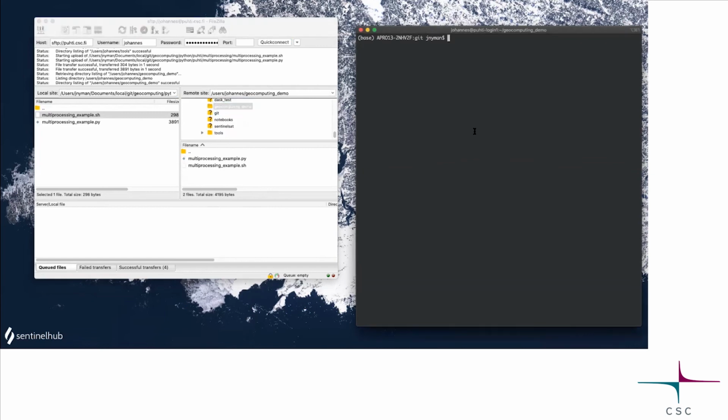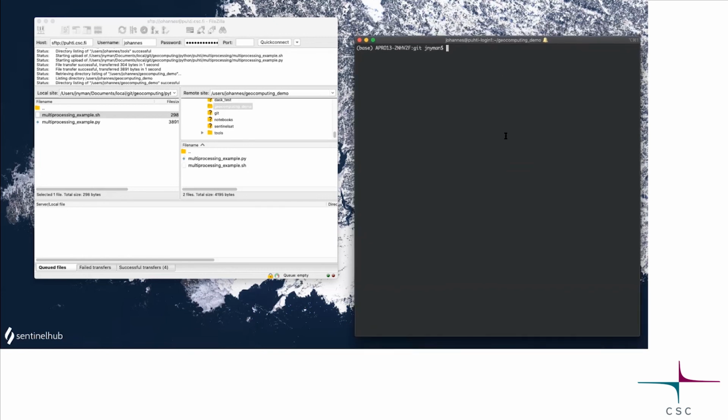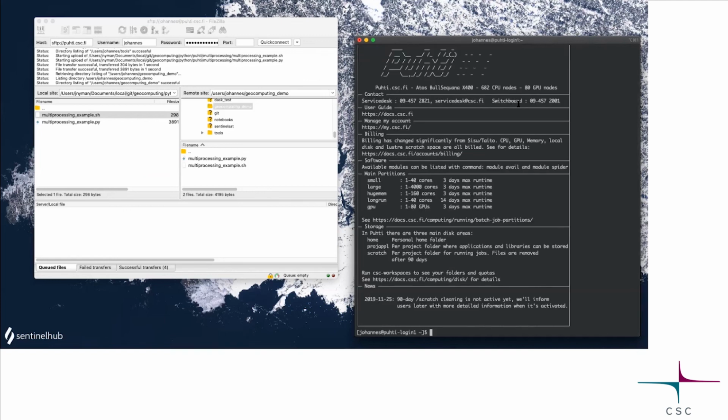Okay, I'll connect to Puhti then. If you're a Windows user, you would use a program called PuTTY, not Puhti. There's a distinction there. And if you have some other program, you can use it as well. If you can install stuff yourself, I recommend Commander or some other terminal, but PuTTY is just fine. Okay, I'm inside the Puhti supercomputer, and this is just the way you would do it as well.